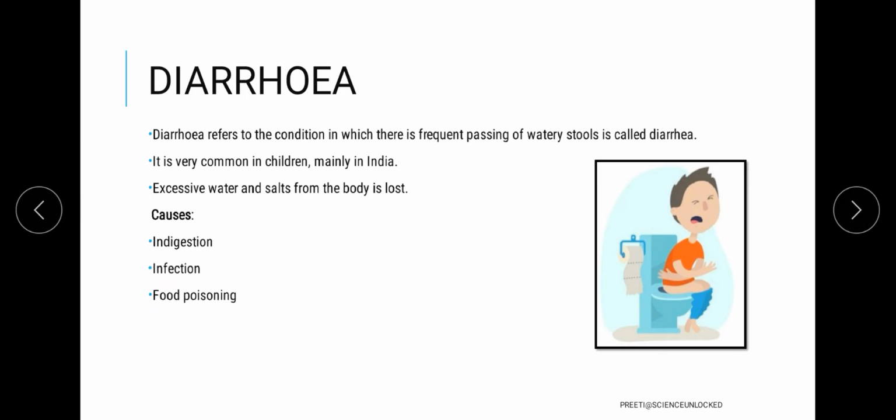Now the best way of taking care of this kind of condition, because it can be a deadly condition, so we need to make sure we have proper treatment, is the ORS solution, which keeps in check the lost nutrients, or we can say the lost electrolytes of the body, along with the wastage of water or removal of excessive water during this condition of diarrhea.